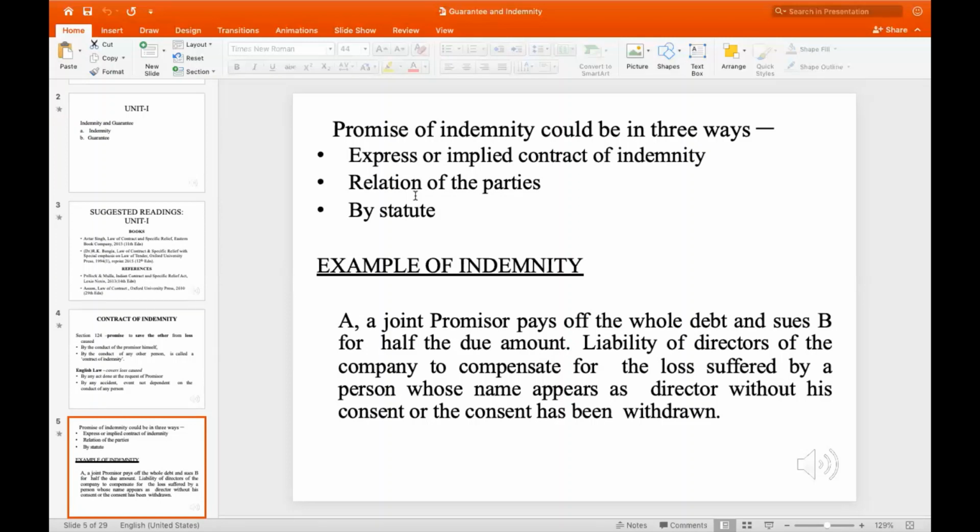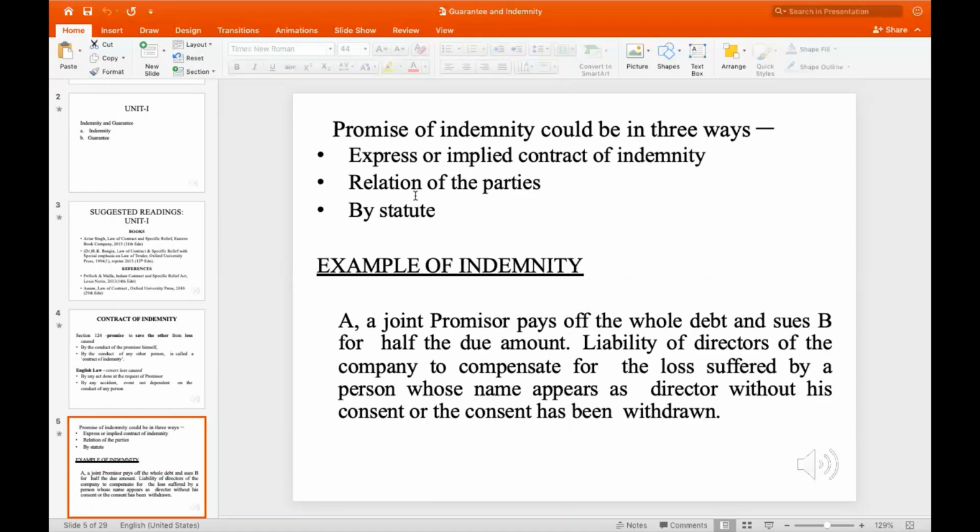Now it is the liability of the directors, that is, the company, to compensate for the loss suffered by the person whose name has appeared as director without his consent, or whose consent has been withdrawn.